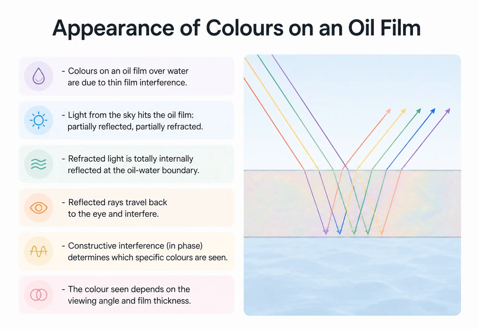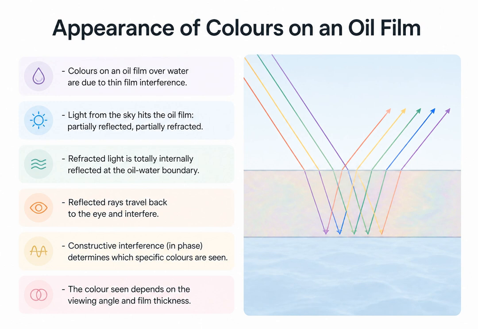You have likely seen thin film interference in everyday life, such as the swirling rainbow colors on a puddle of water with a thin layer of oil on top. When sunlight hits the oil film, some light reflects off the top surface, while some refracts into the oil and reflects off the bottom oil-water boundary. When these two sets of light waves travel back to your eye, they interfere.